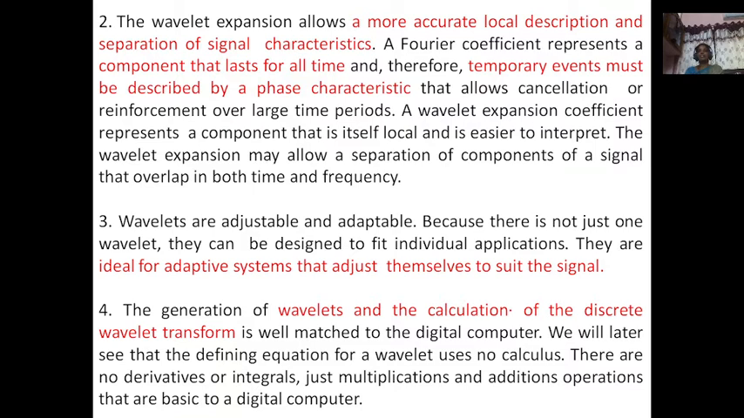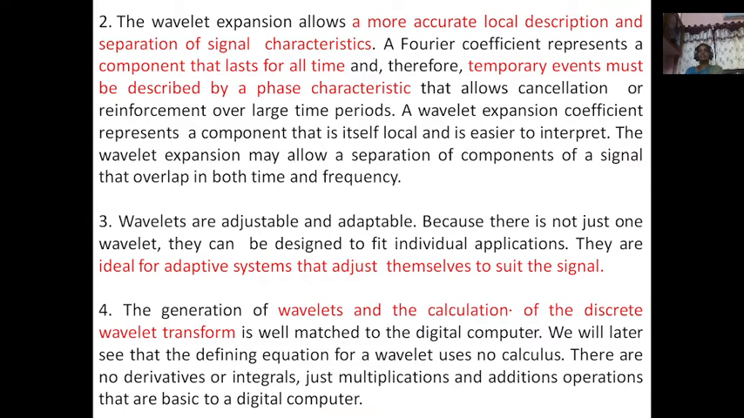A Fourier coefficient represents a component that lasts for all time. In the entire time, what frequency components exist? And therefore, temporary events must be described by a phase characteristic. So all-time existing frequency components are represented by the magnitude response, and temporary events are described with a phase characteristic that allows cancellation or reinforcement over large time periods. A wavelet expansion coefficient represents a component that is itself local and is easier to interpret. The wavelet expansion may allow a separation of components of a signal that overlap in both time and frequency.